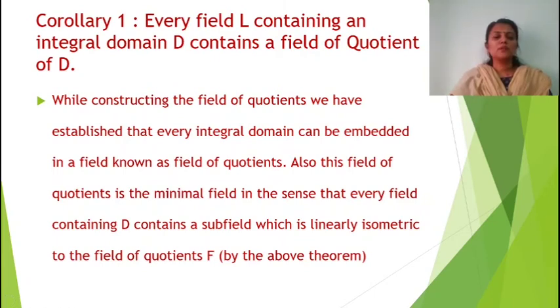That's the first theorem. Also, this field of quotients is the minimal field in the sense that every field containing D contains a subfield which is isomorphic to the field of quotients of D. This is the second theorem. Combining the first two theorems, we get the corollary.